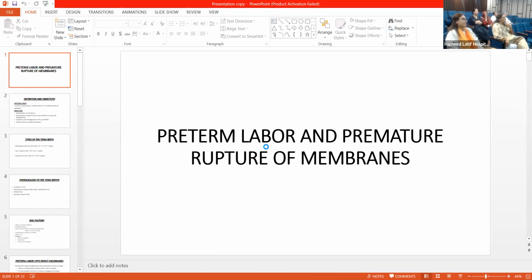Types of preterm births. WHO defines preterm birth into 3 categories: moderate to late preterm birth from 32 weeks to 36 plus 6 weeks of gestation, very preterm birth from 28 plus 0 to 31 plus 6 weeks of gestation, and extreme preterm birth from 24 to 27 plus 6 weeks of gestation.